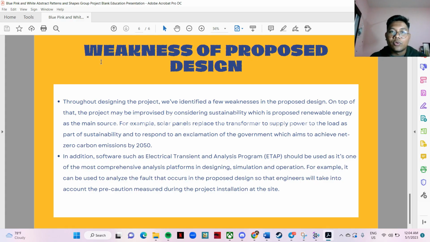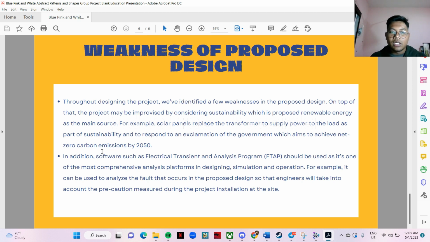For the weaknesses of the proposed design, we have also identified a few weaknesses in our design. On top of that, the project may be improved by considering sustainability, which is to propose a renewable energy source as the main source. For example, we propose solar panels to replace the transformer to supply power to the load as part of the sustainability, and also to respond to the government's aim to achieve net zero carbon emissions by 2050.